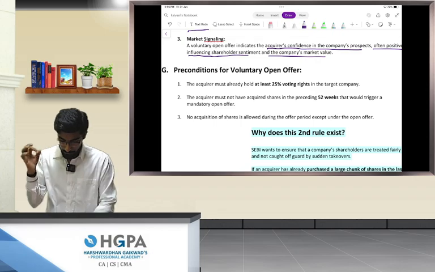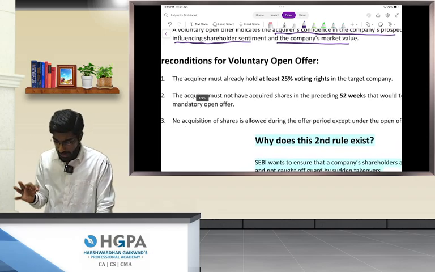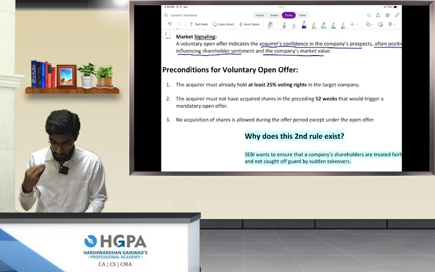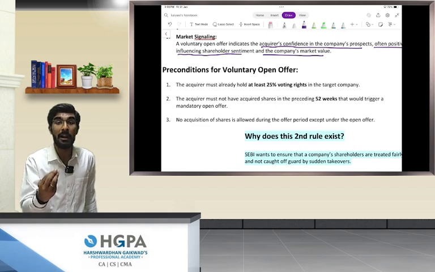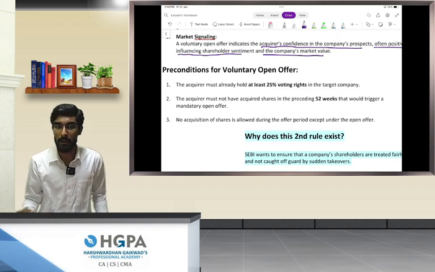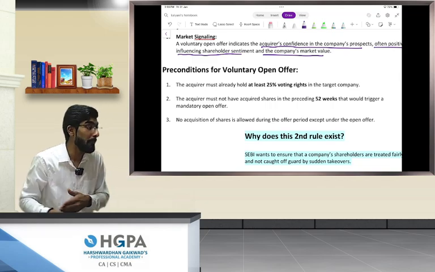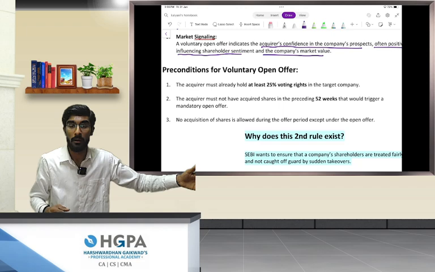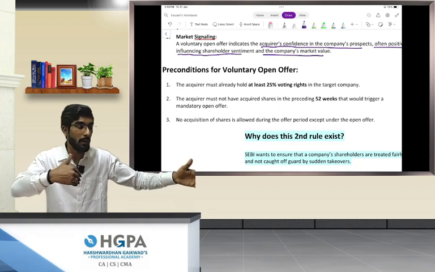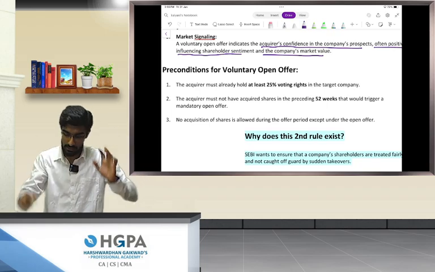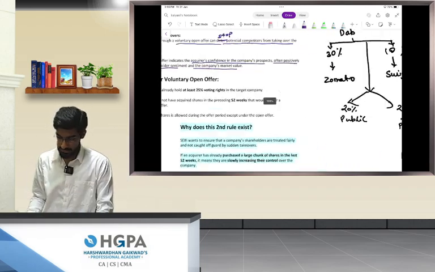Number two is the acquirer must not have acquired shares in the preceding 52 weeks that would trigger a mandatory open offer. The acquirer must not have acquired shares in the preceding 52 weeks of the voluntary open offer that would trigger a mandatory open offer. Let's understand this. I know you didn't understand this.